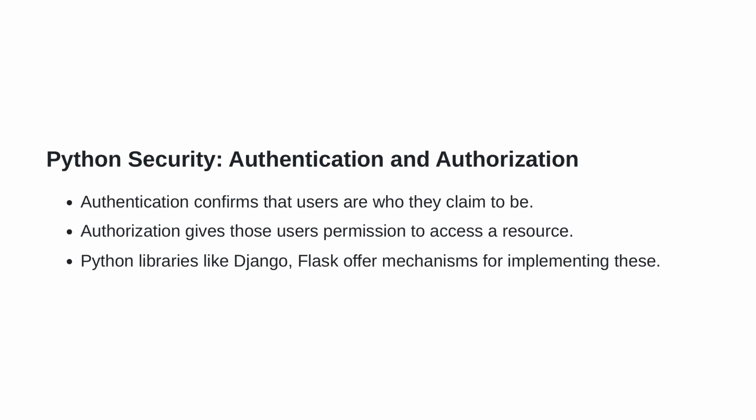Authorization, on the other hand, is the next step beyond identification. Once users prove who they are, authorization mechanisms come into play to dictate what exactly they can do or how they can interact with your program. It essentially determines if the authenticated user has the necessary permissions to access a specified resource. Python offers several useful libraries that can facilitate the implementation of these features. Libraries, such as Django and Flask, have built-in mechanisms for supporting authentication and authorization.